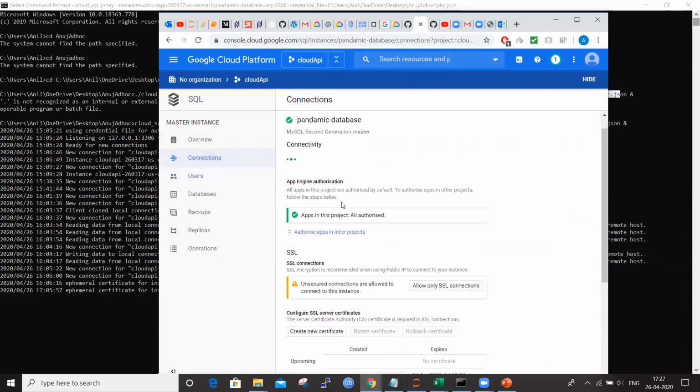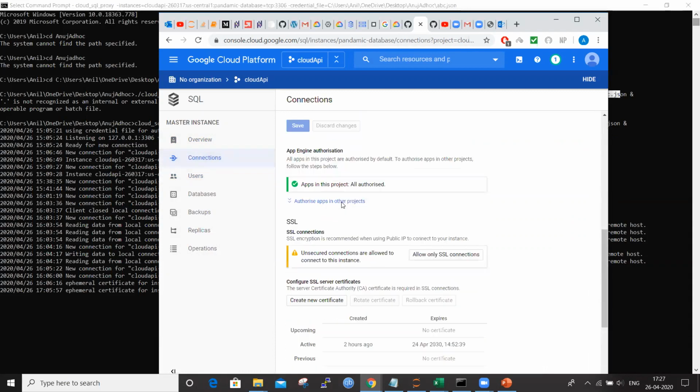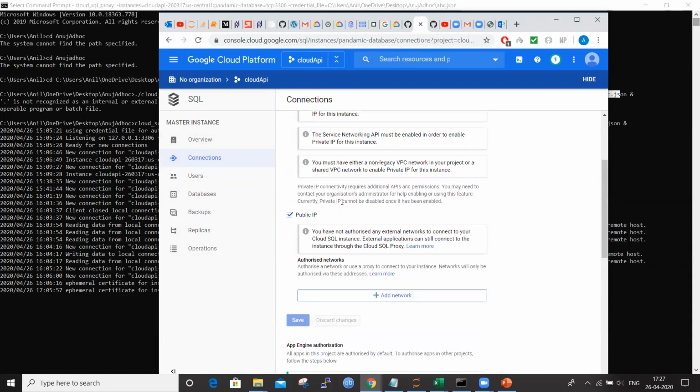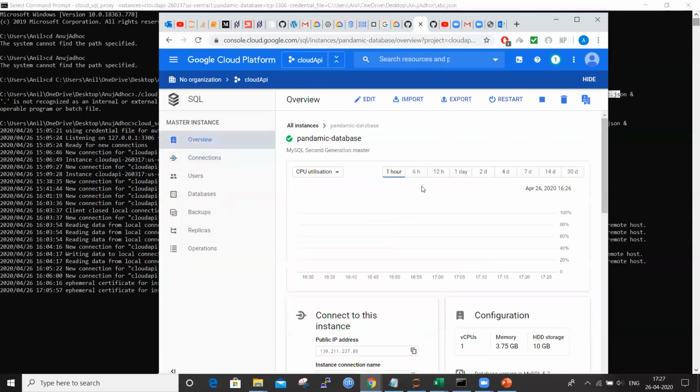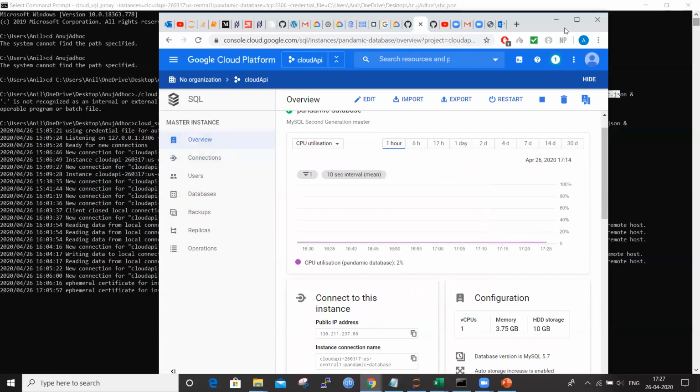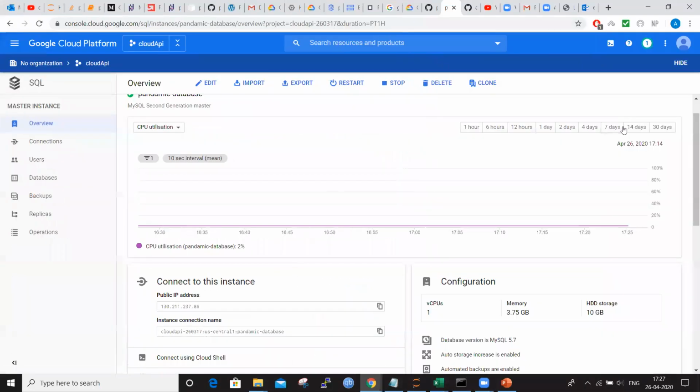Here you can see all the configuration to access. Anyway, it's not needed. I'll share the JSON file for connection, but that is a simple way. As you are aware, for connecting to the Google Cloud, you can go for the JSON file and download that JSON to connect here.